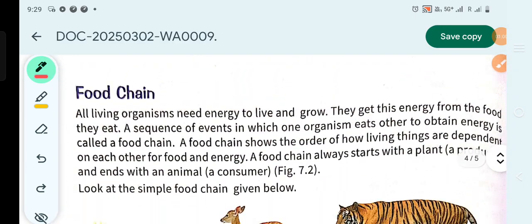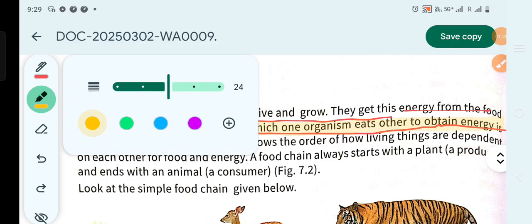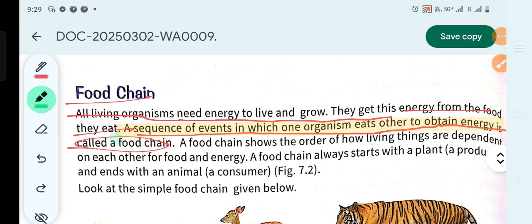Do you know what a food chain actually is? All living organisms need energy to live and grow. They get this energy from the food they eat. A sequence of events in which an organism eats another to obtain energy is called a food chain. It is very important in the daily functioning of the ecosystem, isn't it?